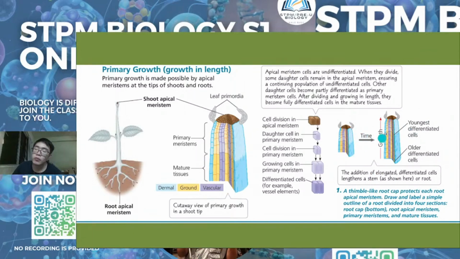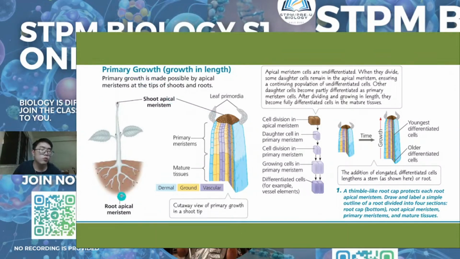That is why this tissue plays the responsibility for primary growth. Because the cells are elongated more, the plant will grow. The shoot will go until the maximum, but this is only for primary growth. This is for the shoot.